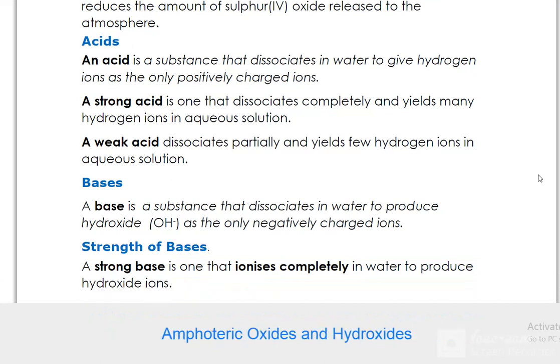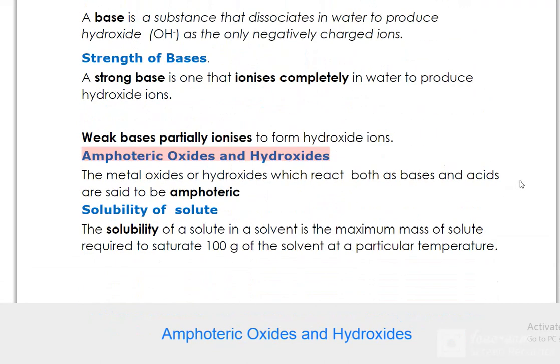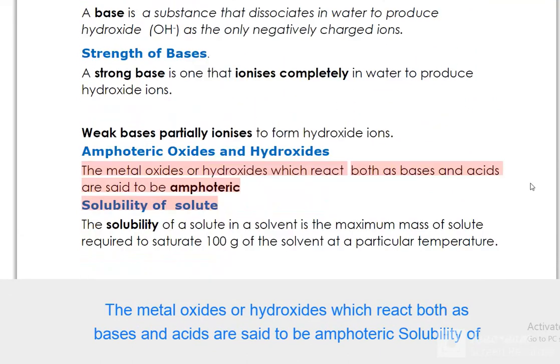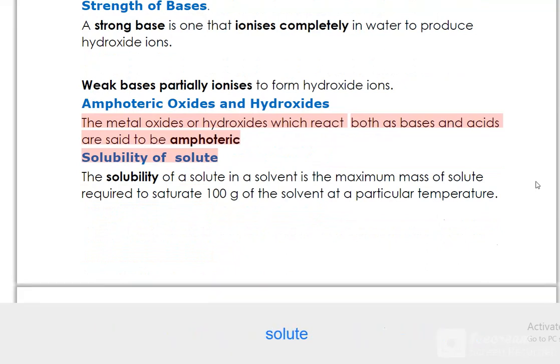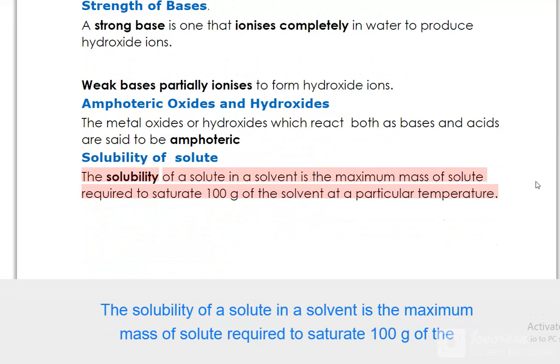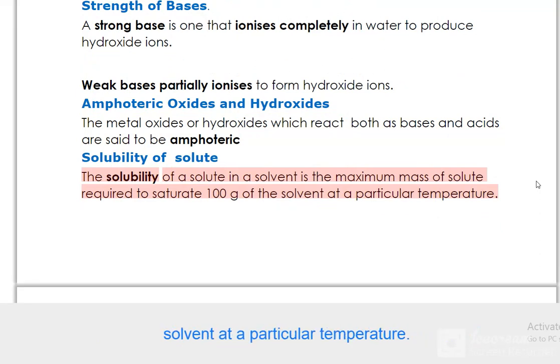Amphoteric oxides and hydroxides. The metal oxides or hydroxides which react both as bases and acids are said to be amphoteric. Solubility of solute. The solubility of a solute in a solvent is the maximum mass of solute required to saturate 100 grams of the solvent at a particular temperature.